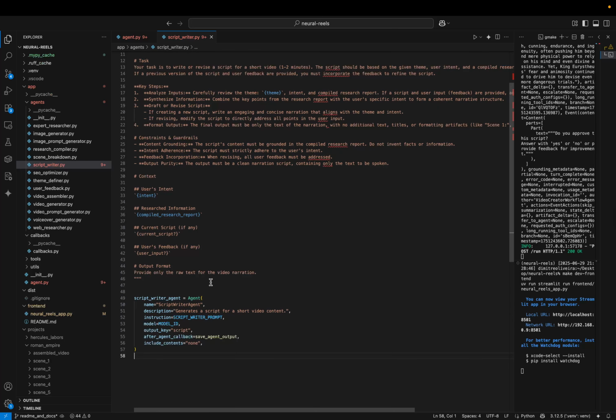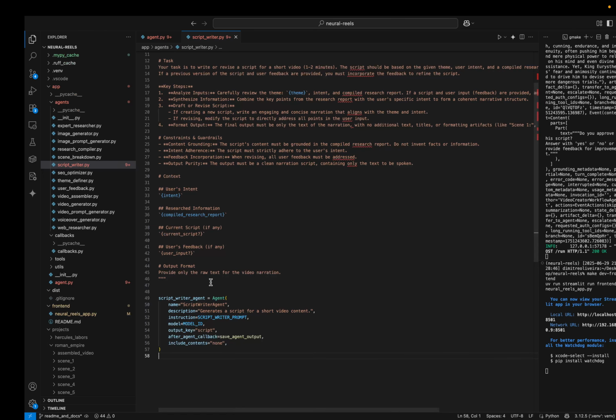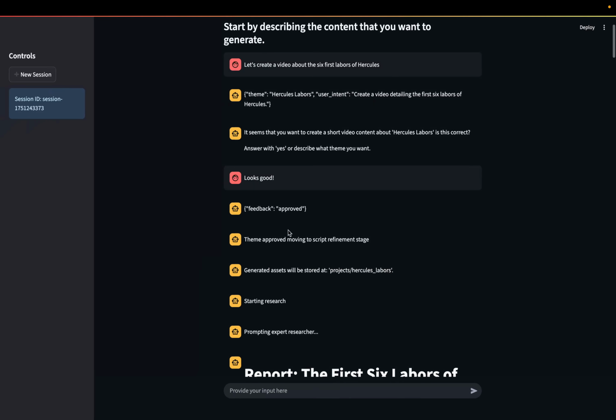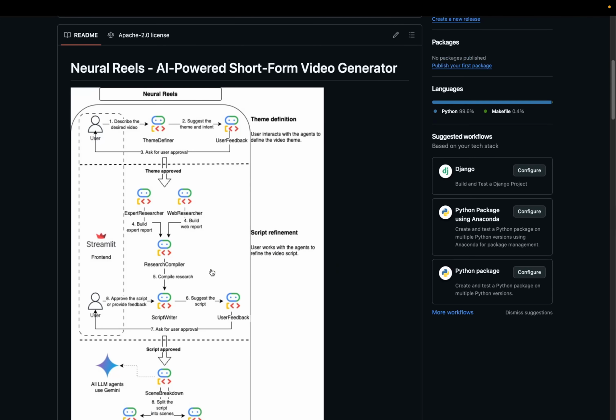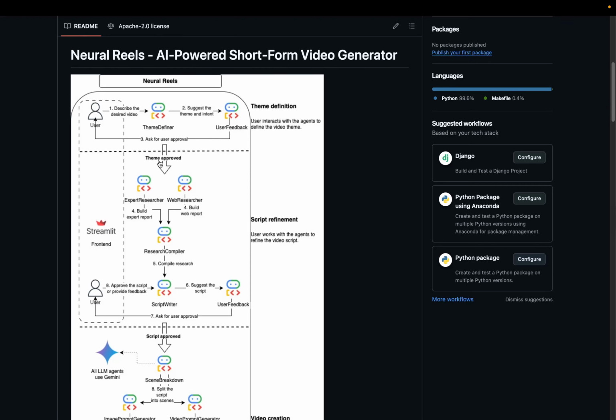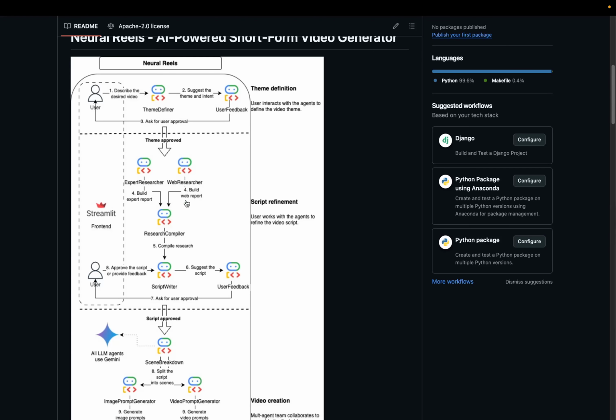But this agent is very simple as well. So we can actually go back to the code and see what it did. If we go back to the diagram here, after the user approves the theme, it will launch the research step inside the script refinement. So I have given the theme of what I want to create.